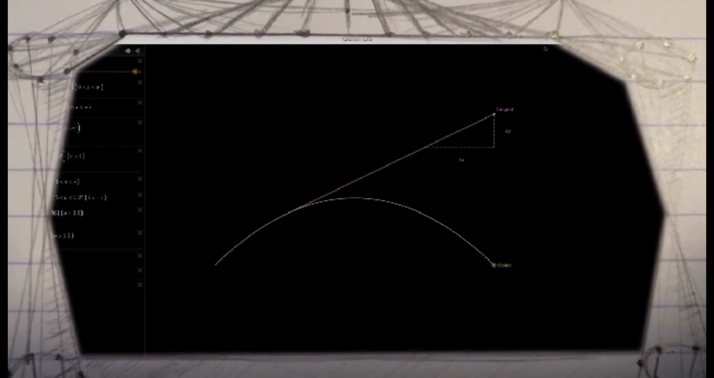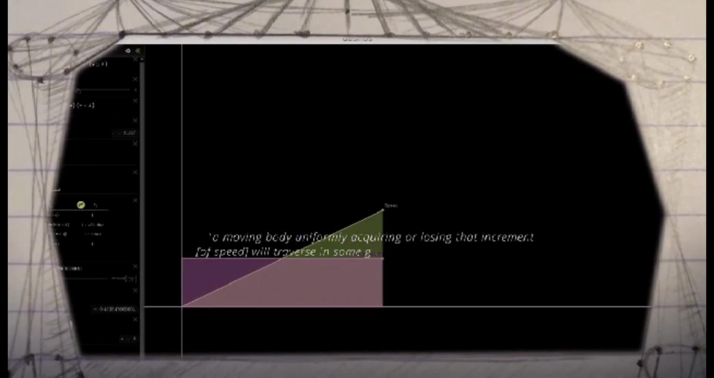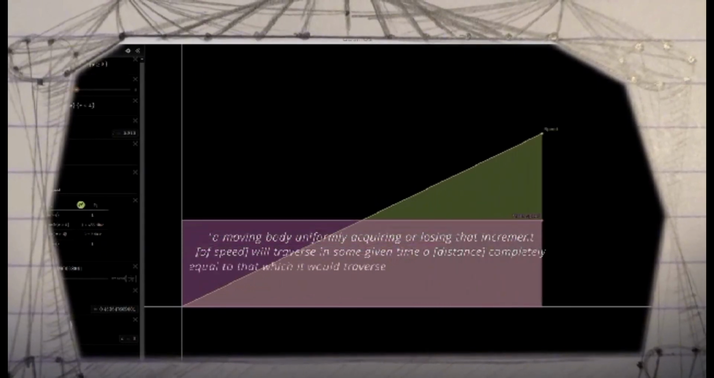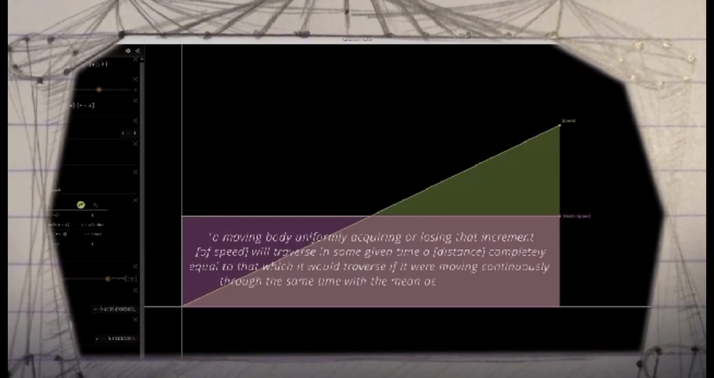Similarly, the distance covered due to uniform acceleration, later solved by integration, was solved as follows. A moving body uniformly acquiring or losing that increment of speed will traverse in some given time a distance completely equal to that which it would traverse if it were moving continuously through the same time with the mean degree of speed.